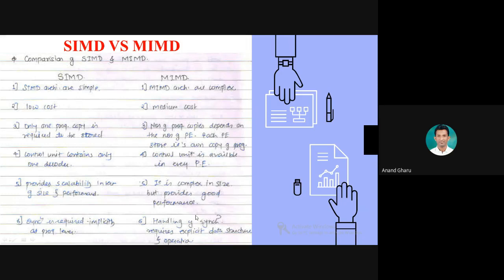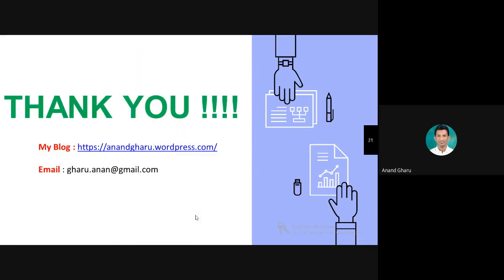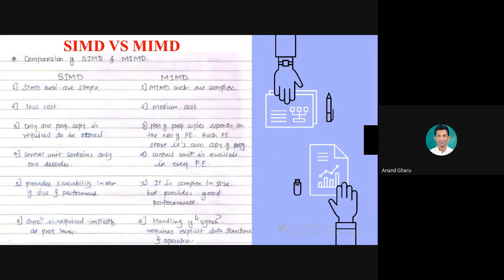You can create your own different points for the SIMD and MIMD difference. This question can be asked for 6 marks: difference between SIMD and MIMD. As per the syllabus, we have covered all the topics.